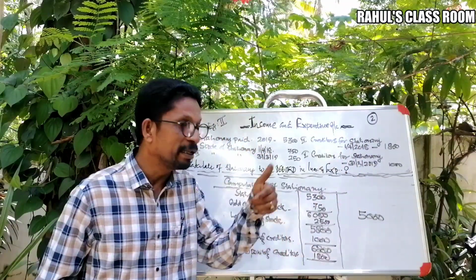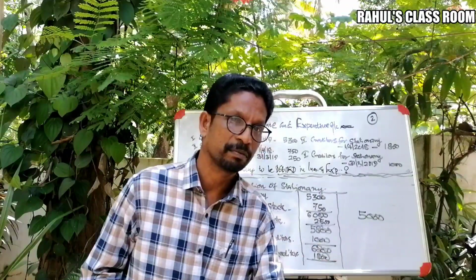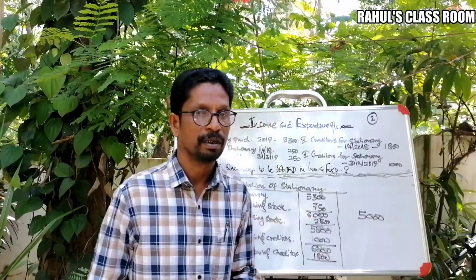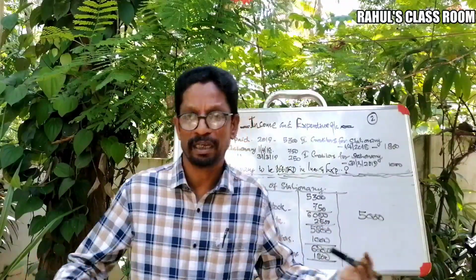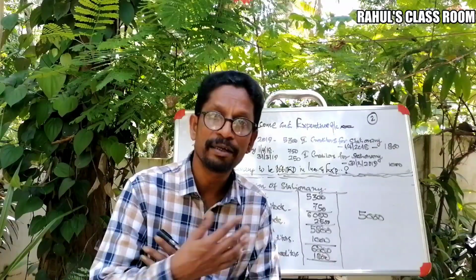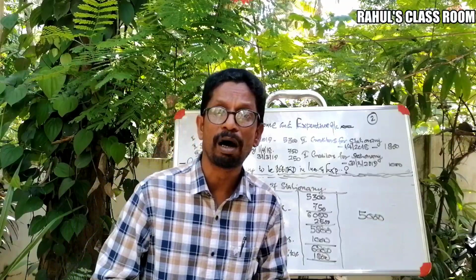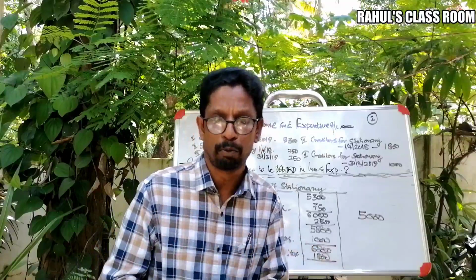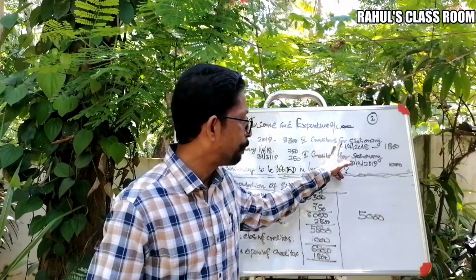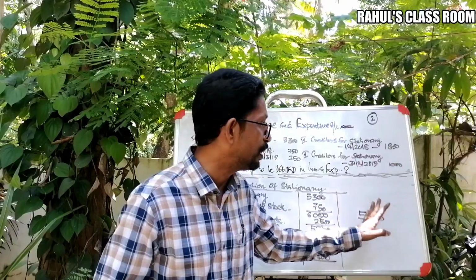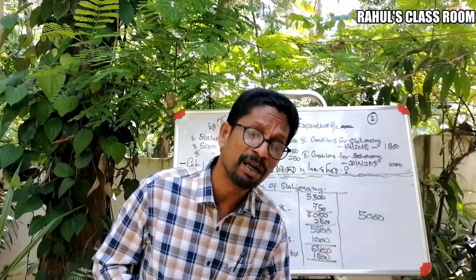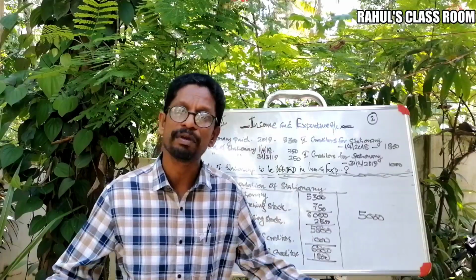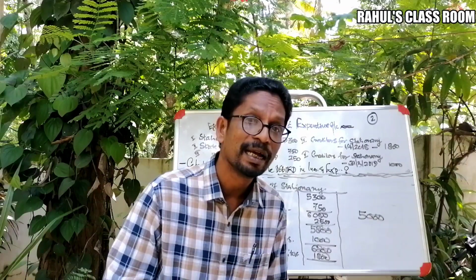In this question, creditors for stationery is given for 2 periods, say as on the beginning as well as on the end. Again, what's the meaning of creditors? Creditors for stationery means the amount of stationery purchased on credit basis, that means without paying the amount. So the amount pending or creditors as on the beginning of the year is 1,800. Beginning of the year means that was purchased by the concern during the previous year, and automatically we can say we paid that much amount during the current year.